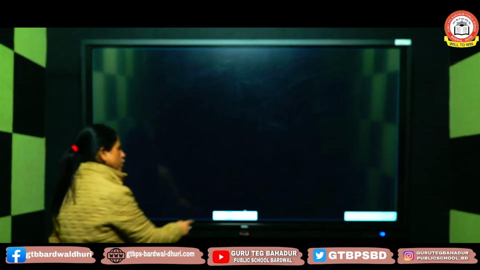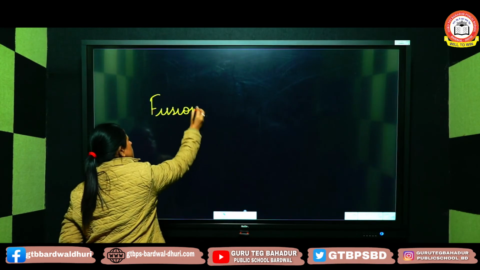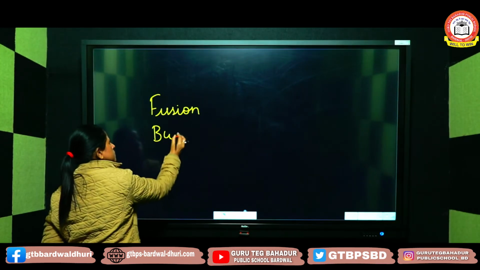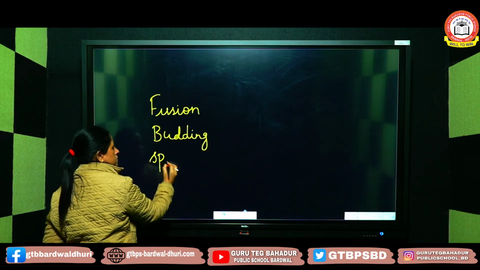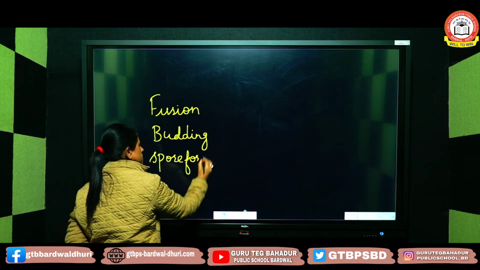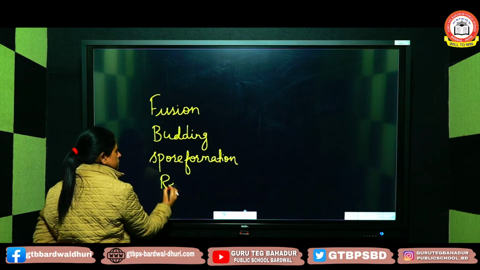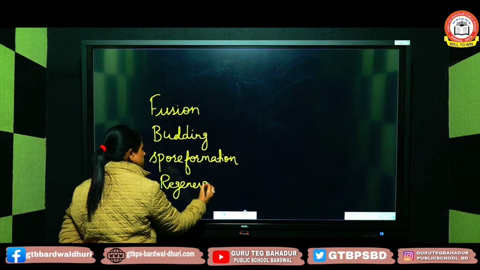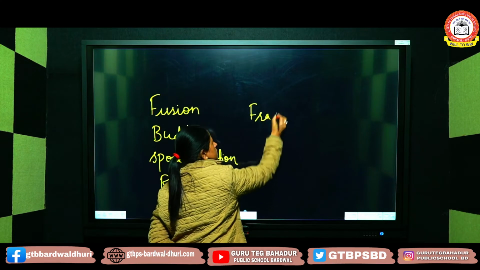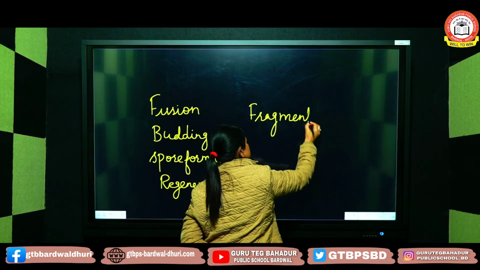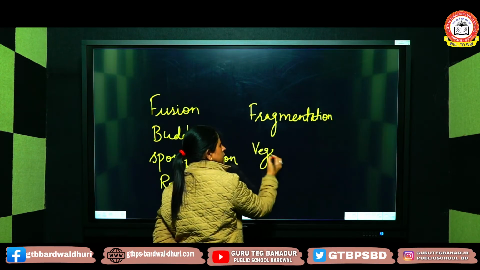These methods include fission, budding, spore formation, regeneration, fragmentation, and the last one is vegetative propagation.